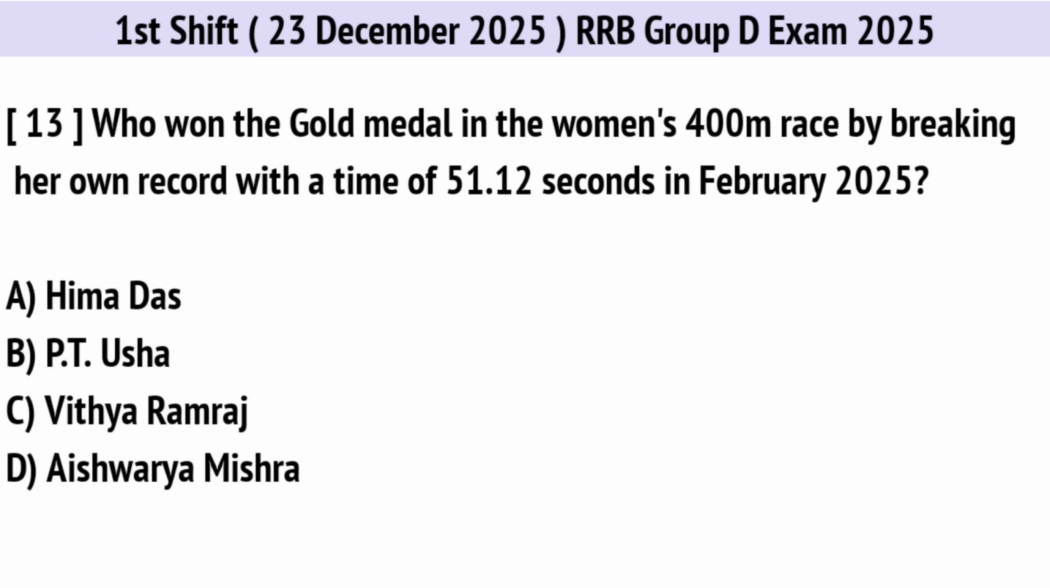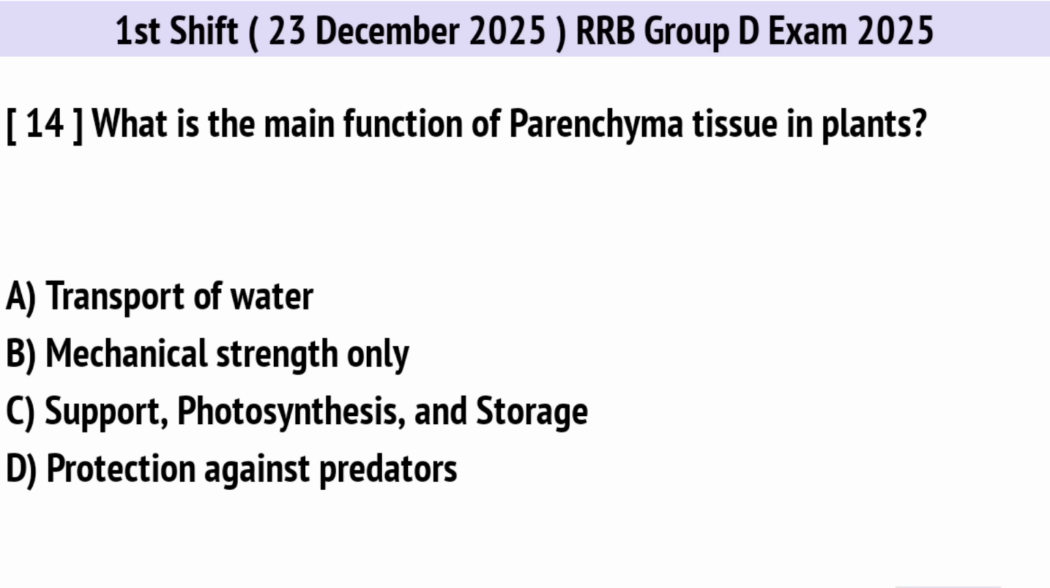Who won the gold medal in the women's 400-meter race by breaking her own record with a time of 51.12 seconds in February? Correct option is D. Aishwarya Mishra. What is the main function of parenchyma tissue in plants? Correct option is C. Support photosynthesis and storage.